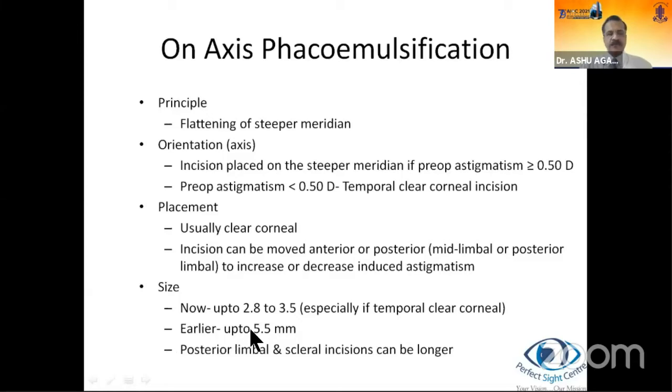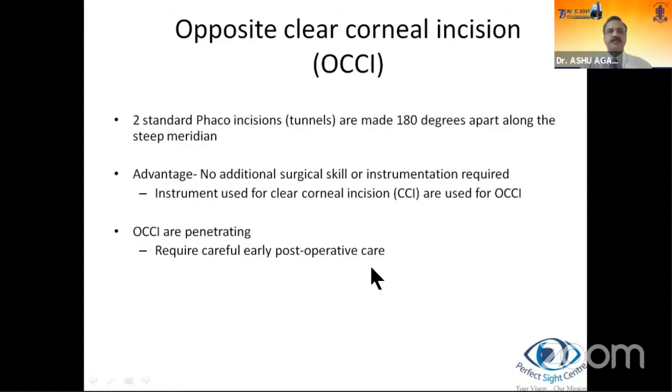Earlier, in fact, quite a few of us have done up to 5.5 millimeters and pushed in our PMMA lens and reduced the pre-existing astigmatism quite considerably. But it's not recommended because it causes unstable wounds and we have better techniques available now. However, posterior limbal and scleral limbal incisions can be relatively longer because they are more stable compared to clear corneal incisions.